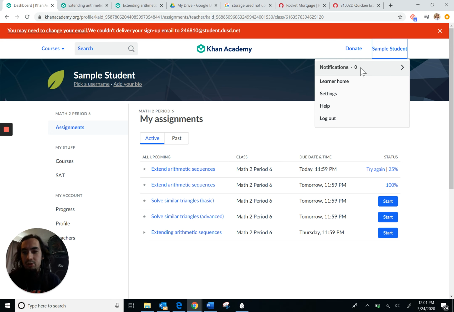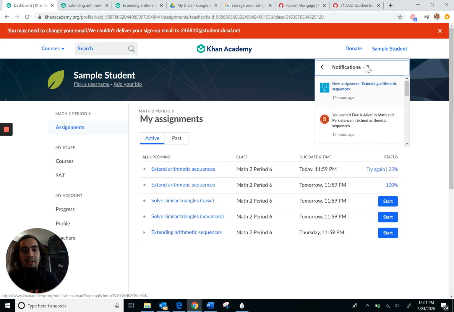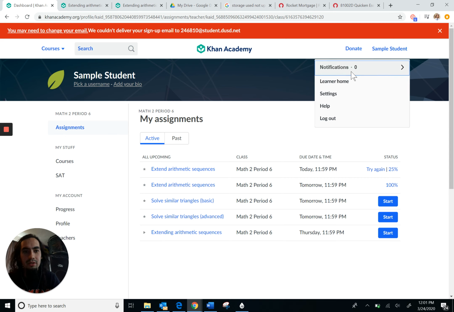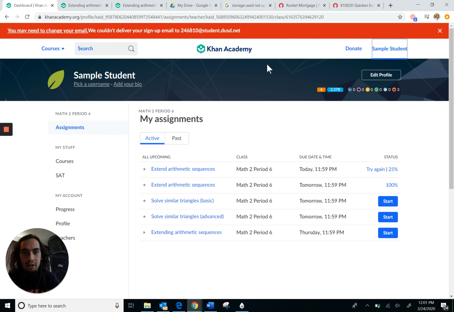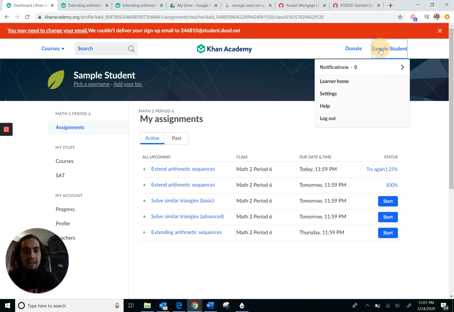Now, this was a little confusing for me, so I wanted to talk about it in case it was confusing for you too. When you click on notifications, it sends you here, but if you click on it again, it sends you here. So this is actually like a double menu. So I don't know, that was tricky for me. So when you're here, you can go to Learner Home, which will send you back to here. That's another way. This button does the same as this button. And settings.